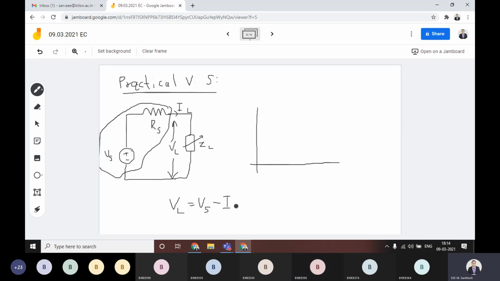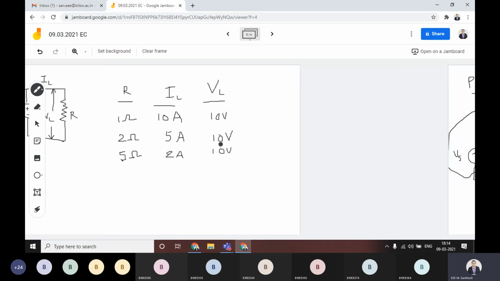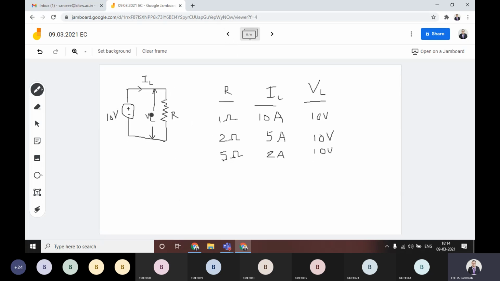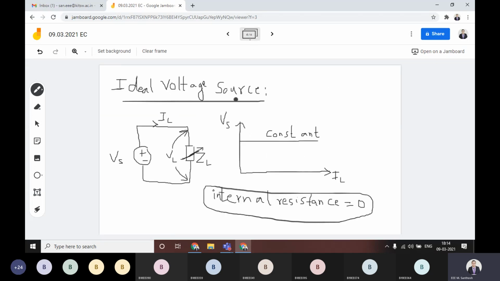VL is equal to VS minus IL into RS. As simple as that. In the previous case, if you are considering this VL and VS, VS is 10 volts and VL is also 10 volts. Whenever you have an ideal voltage source, VS is equal to VL. This is the important point. But it is an ideal voltage source.